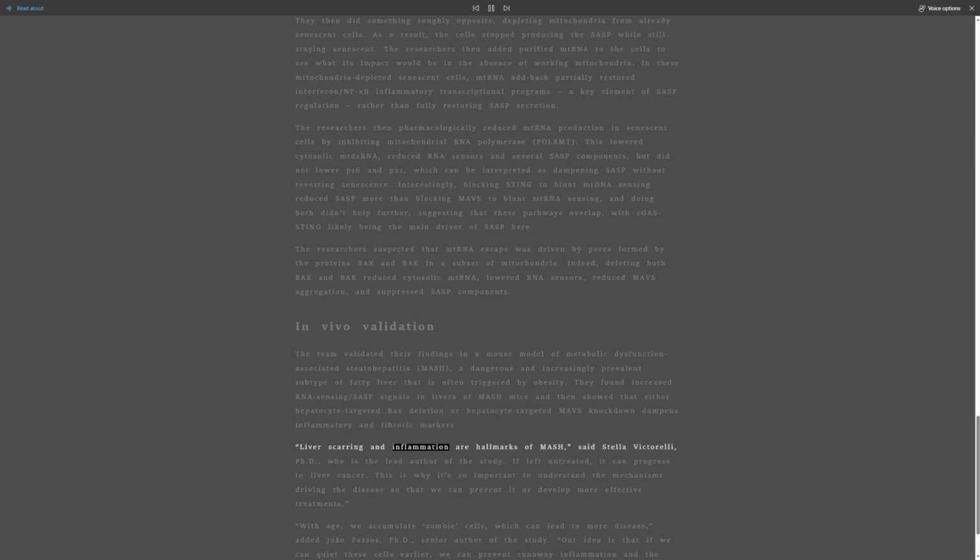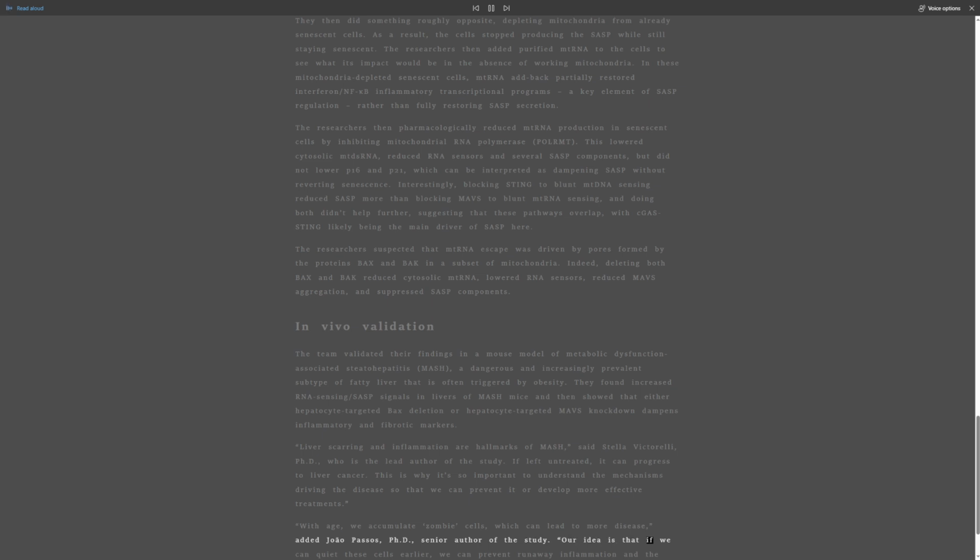Liver scarring and inflammation are hallmarks of MASH, said Stella Victorelli, PhD, who is the lead author of the study. If left untreated, it can progress to liver cancer. This is why it's so important to understand the mechanisms driving the disease so that we can prevent it or develop more effective treatments. With age, we accumulate zombie cells, which can lead to more disease, added João Passos, PhD, senior author of the study.